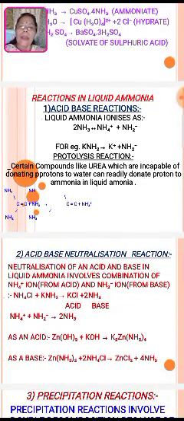Now, see the reactions in liquid ammonia. Which reactions are formed in it? First of all, we will see the acid-base reaction. Liquid ammonia ionizes as two NH3 molecules giving NH4+ and NH2-, that is, ammonia turns itself into the cation and the anion.